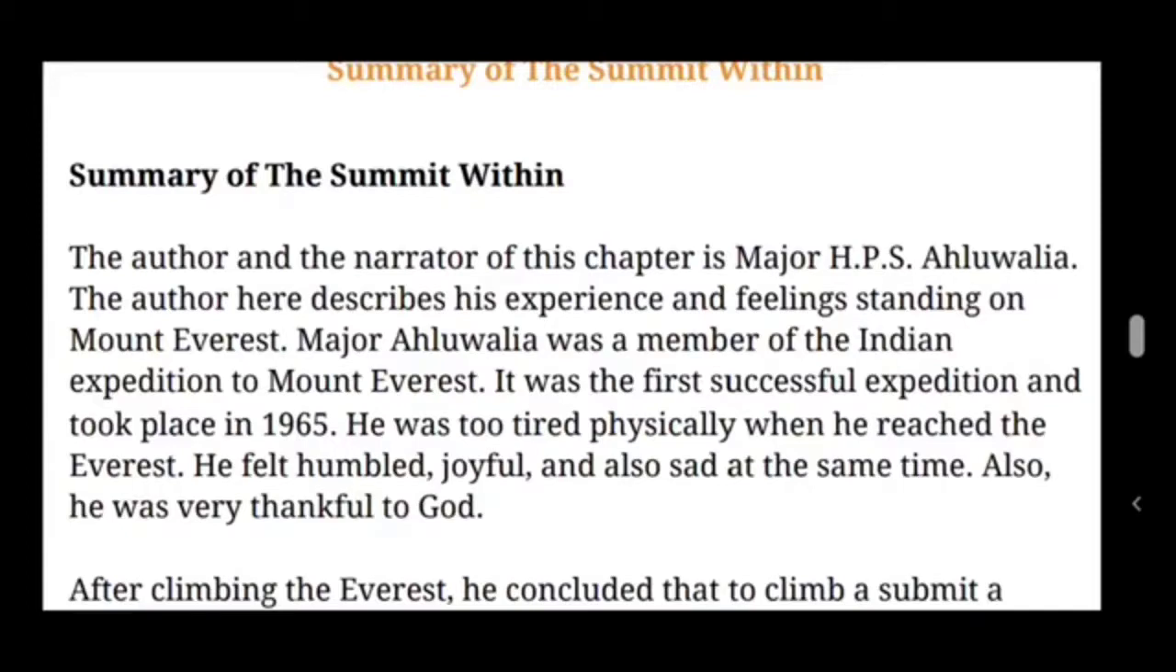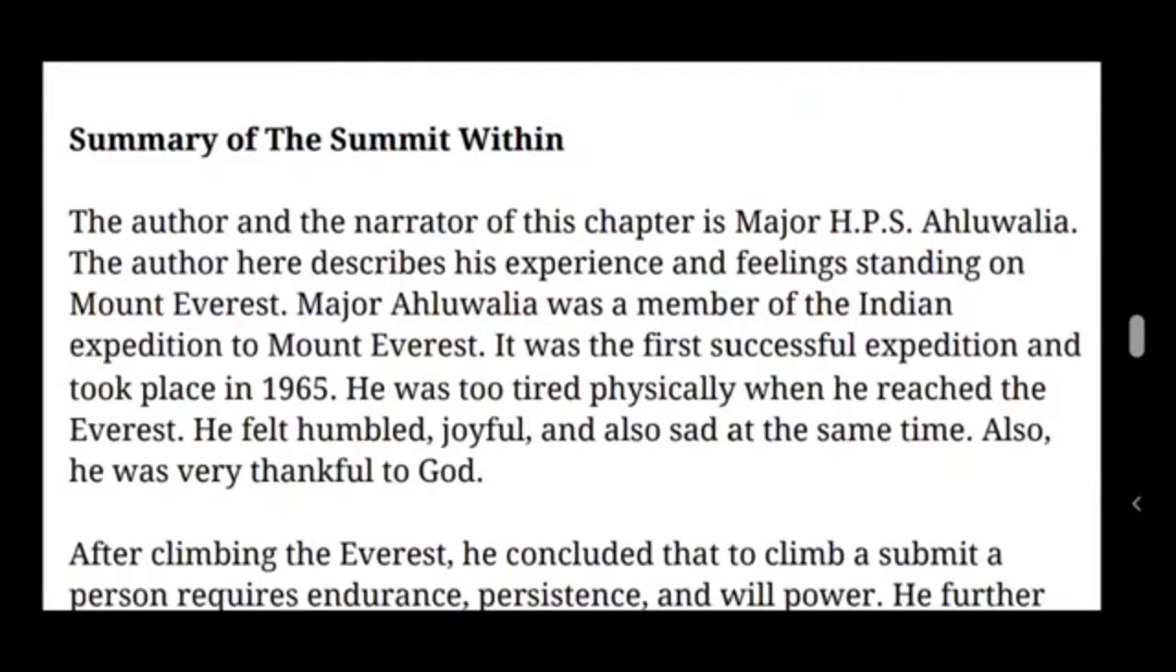The author here describes his experience and feelings standing on Mount Everest. So here in this chapter he is describing his own experience and feelings about climbing Mount Everest. Major Ahluwalia was a member of the Indian expedition. Expedition means mountain climbing to Mount Everest. It was the first successful expedition and took place in the year 1965.